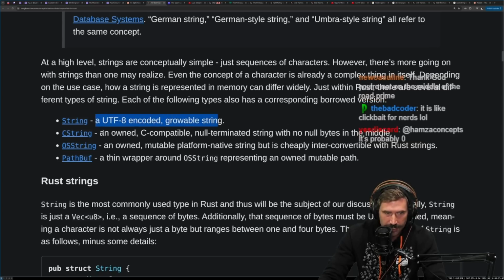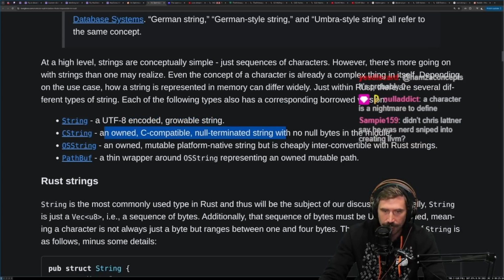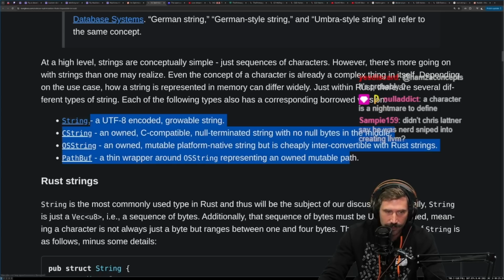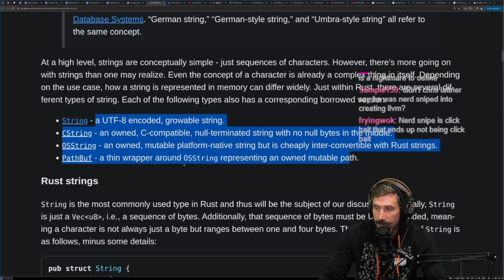String, UTF-8 encoded. CString, an owned C-compatible null-terminated string with no null bytes in the middle. OsString, an owned mutable platform-native string that is cheaply interconvertible with Rust strings. PathBuf, a thin wrapper around OsString, or operating system string, representing an owned mutable path. Okay, yes, and there's a lot more types of stuff.